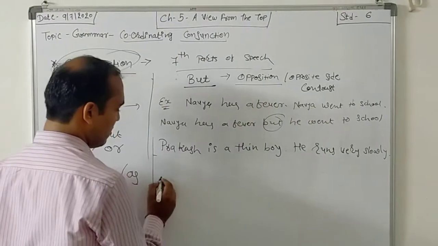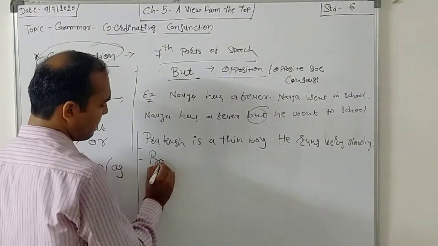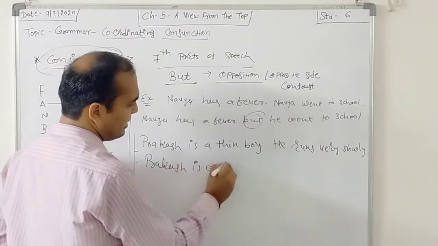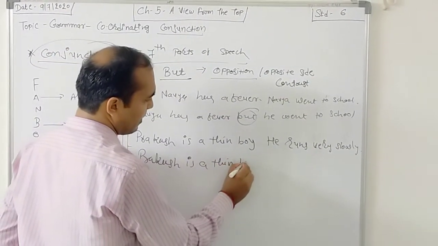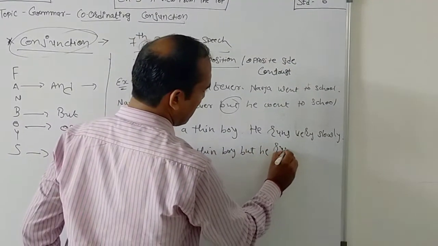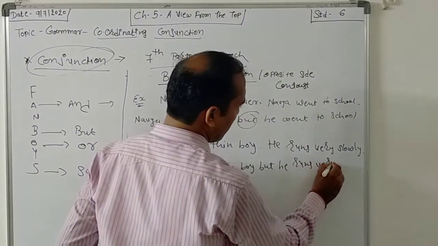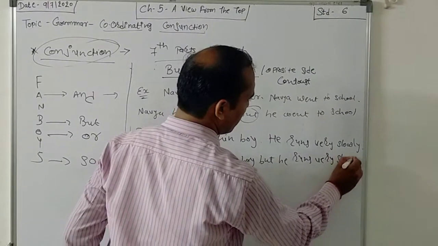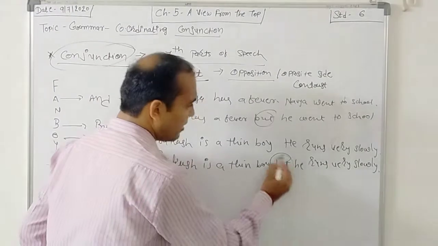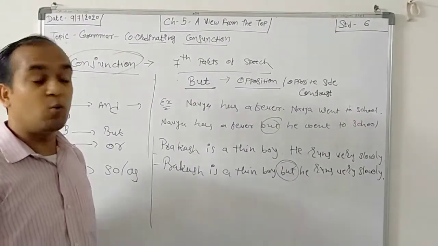See this. So once again, Prakash is a thin boy, but he runs very slowly. See this. Once again, we have to use the word but.